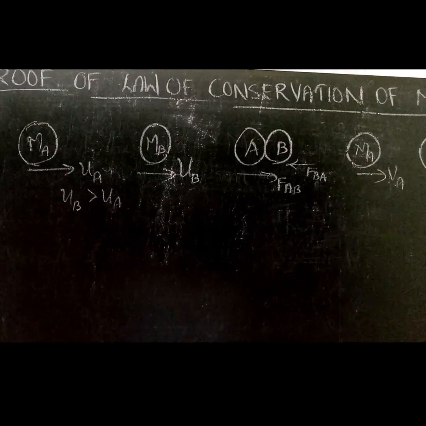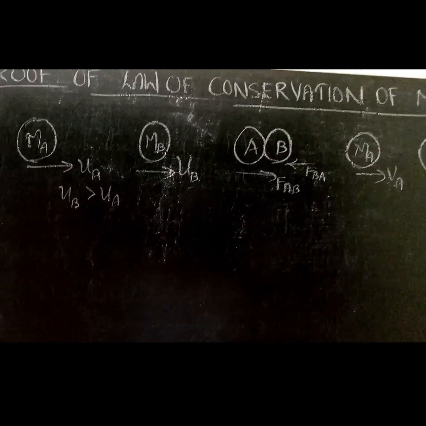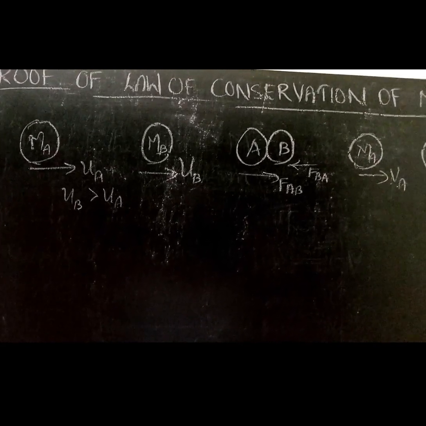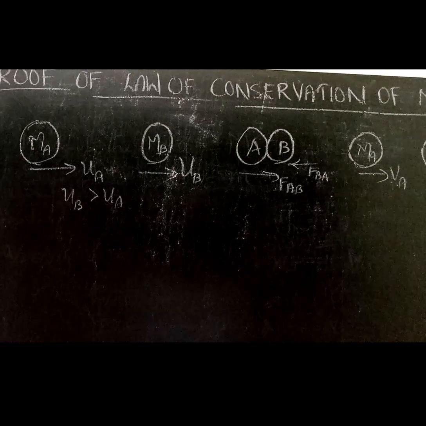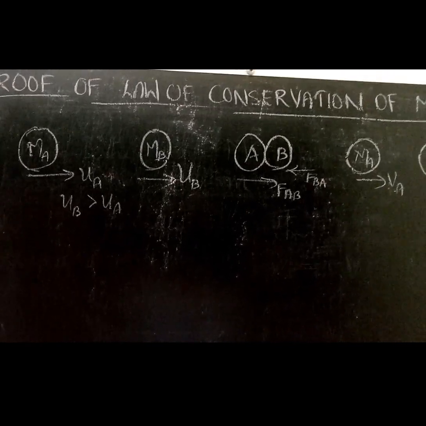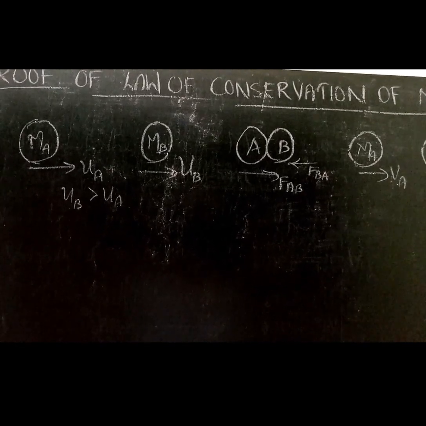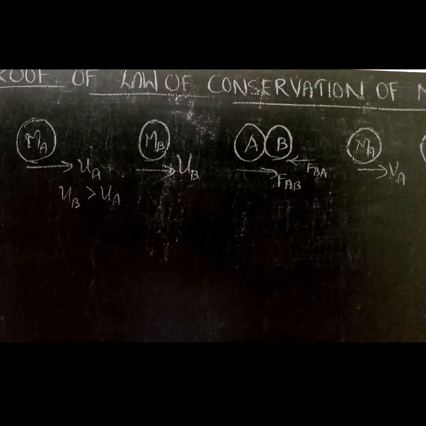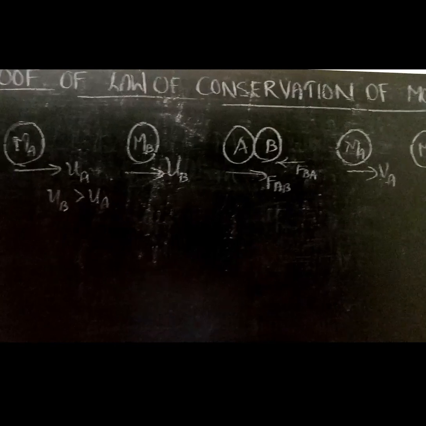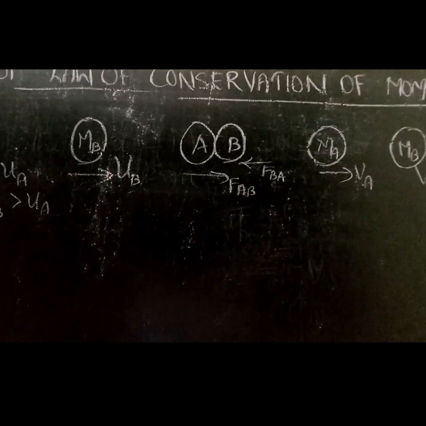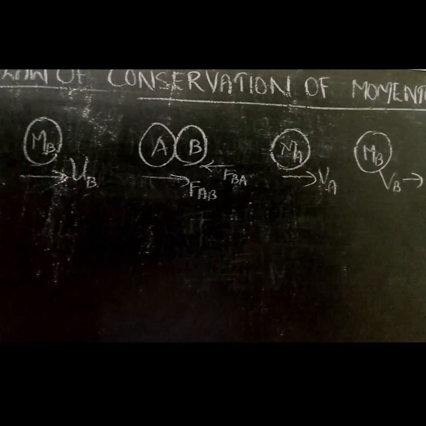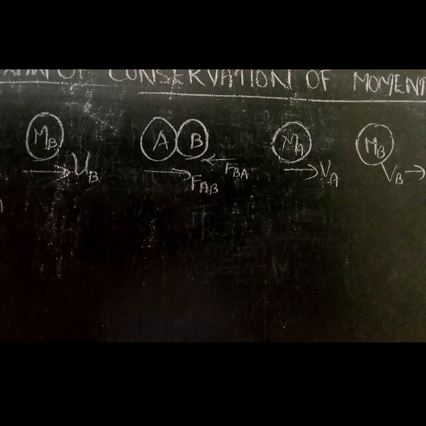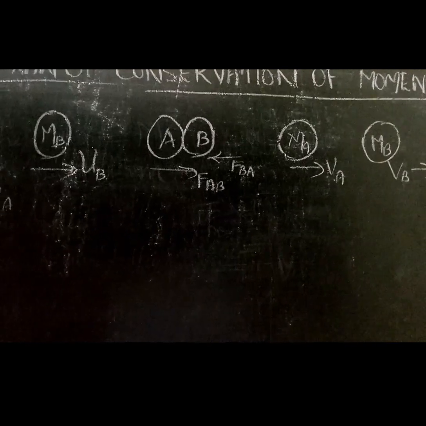So during the collision, A applies a force on B and B applies a force on A. We mark that as FAB, the force exerted by A on B, then FBA, the force exerted by B on A, and both are equal and opposite as per the third law. Now after the collision, MA moves with a velocity VA and MB moves with a velocity VB. That means the final velocities of A and B are VA and VB.